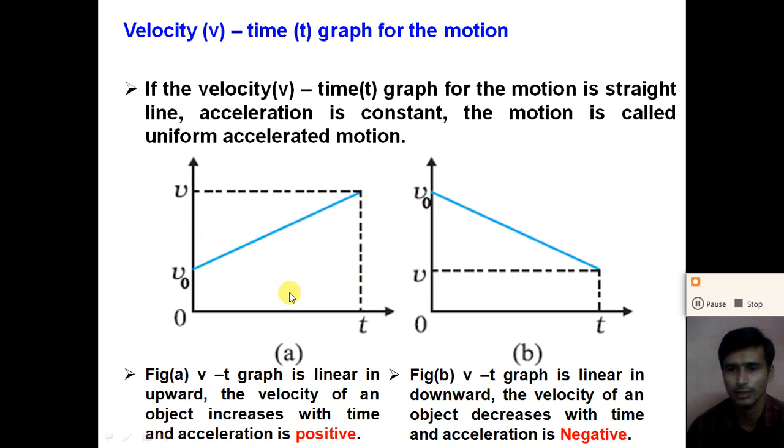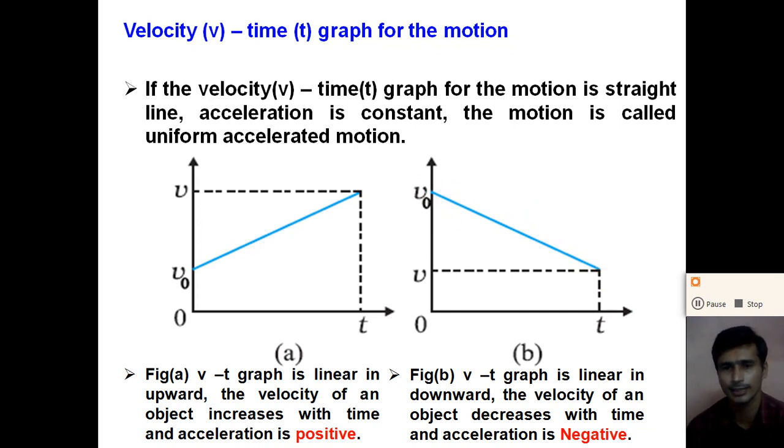If the velocity-time graph is linear in the upward direction, the velocity of the object increases with time. And if the velocity-time graph is linear in a downward direction, the velocity of the object decreases with time.